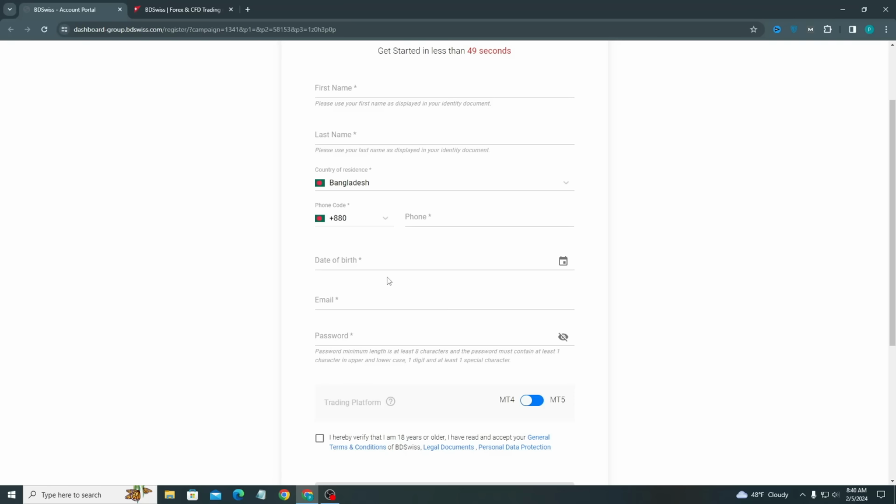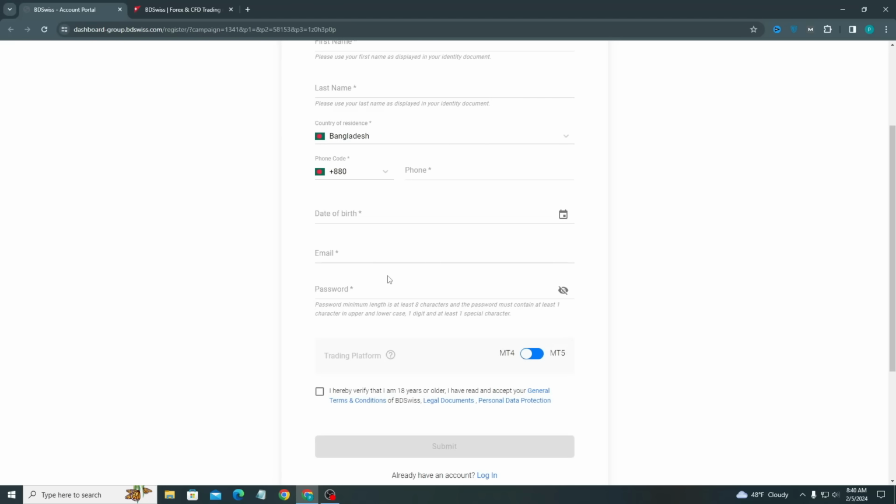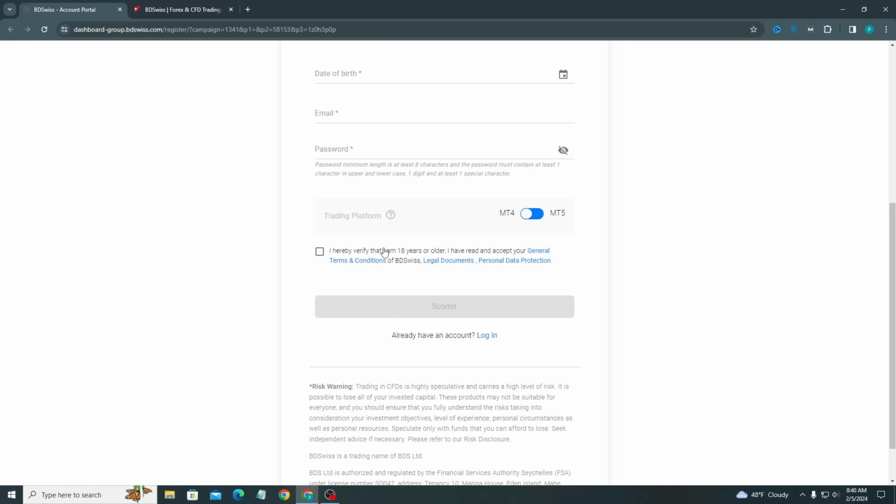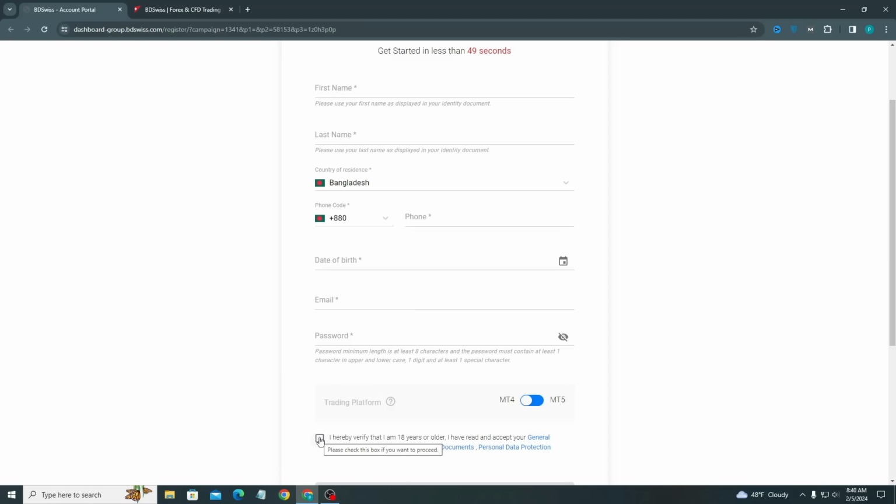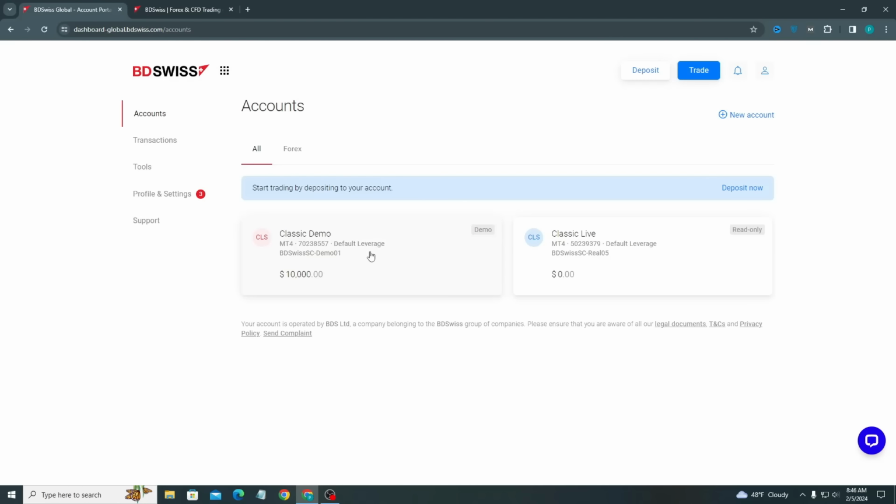Use your country code and phone number. After you agree to the terms and conditions, click submit. Then you will be redirected to this section.